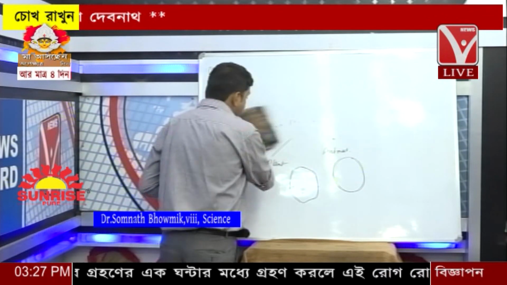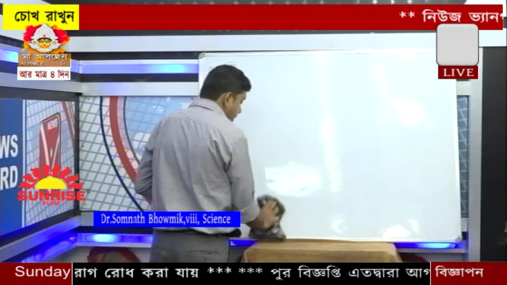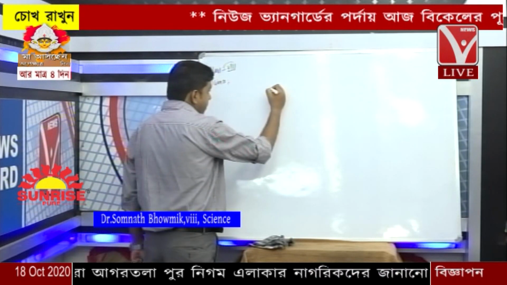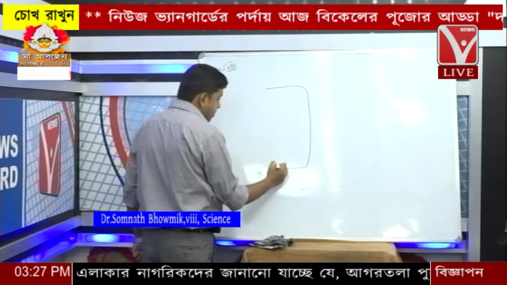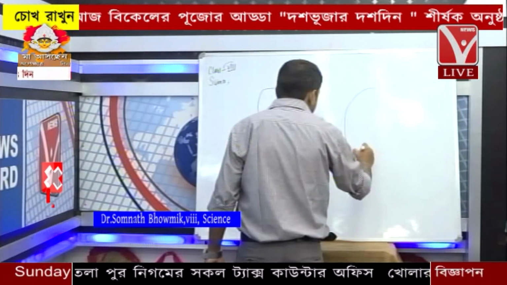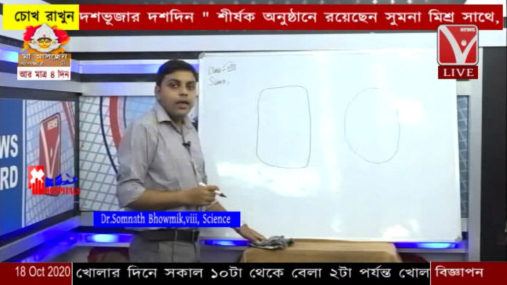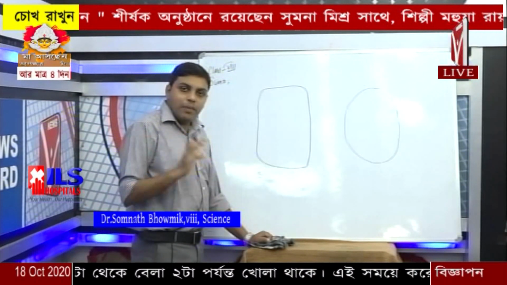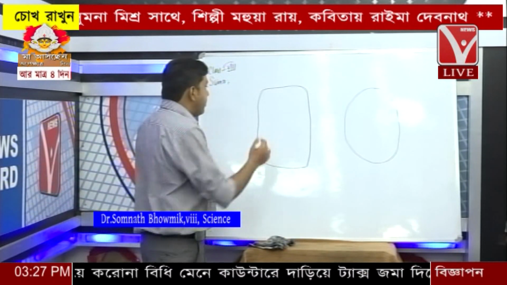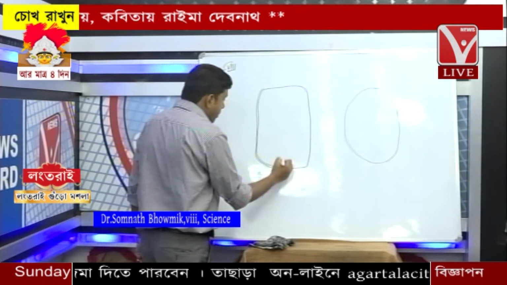Now we will discuss the cell structure of both the plant and the animal. Now let us draw a cell of a plant. This is a plant cell's outline, and this is an animal cell outline. Whether it's a plant cell or an animal cell, every cell contains a protective membrane outside it. This protective membrane is called the cell membrane.